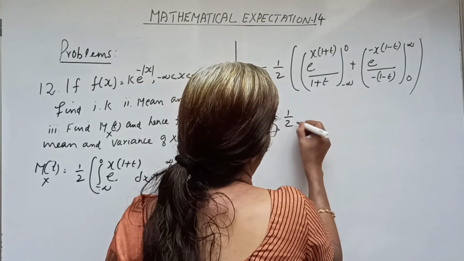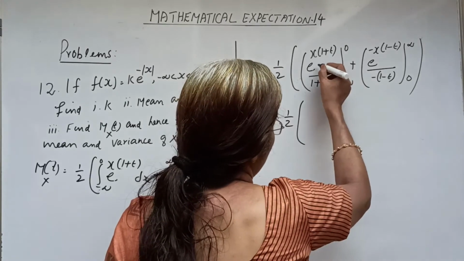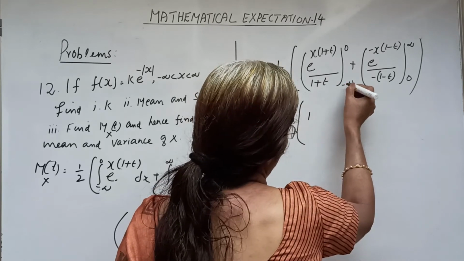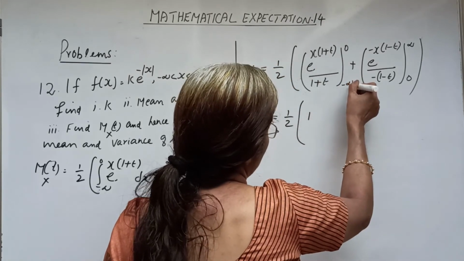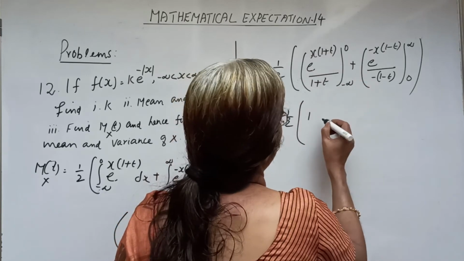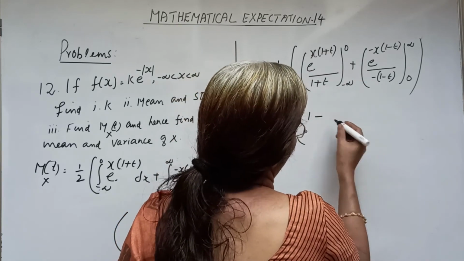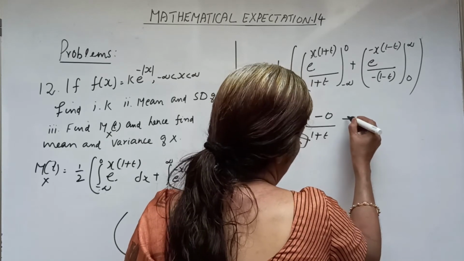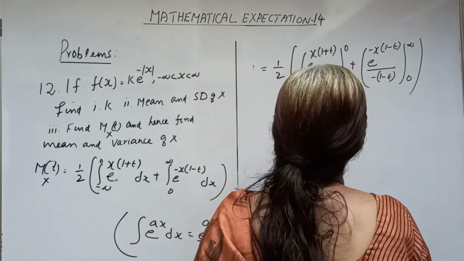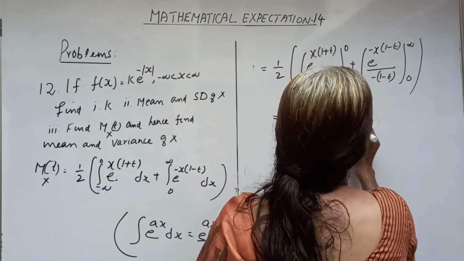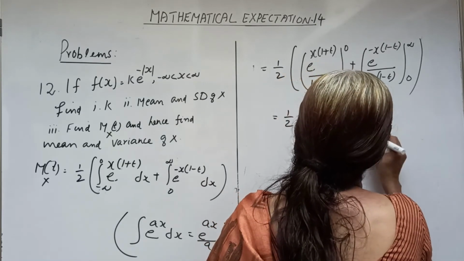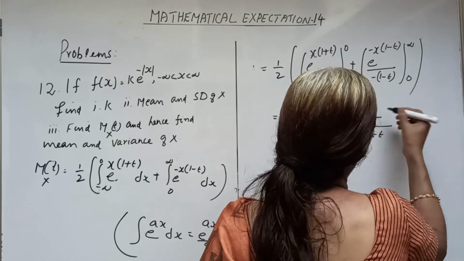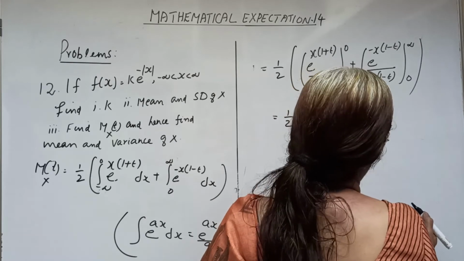That is equal to 1/2 as a whole taken out. e^0 is 1, and when we substitute minus infinity for x, e^(-infinity) equals 0, giving 0/(1+t). Plus the minus term: minus 1/(1-t), with e^(-infinity) equal to 0 and e^0 equal to 1.